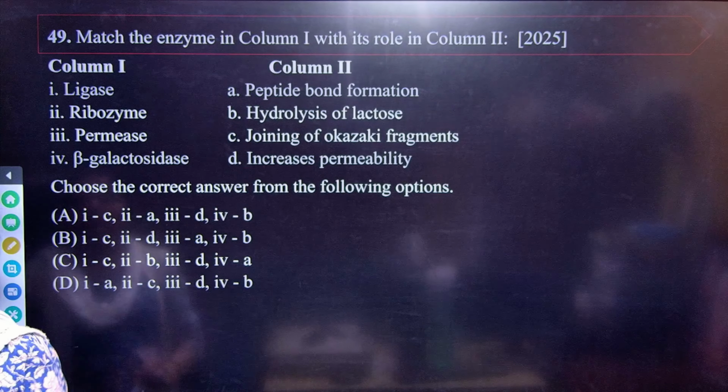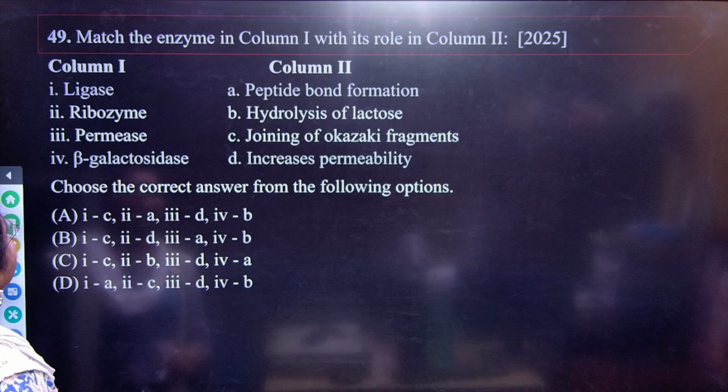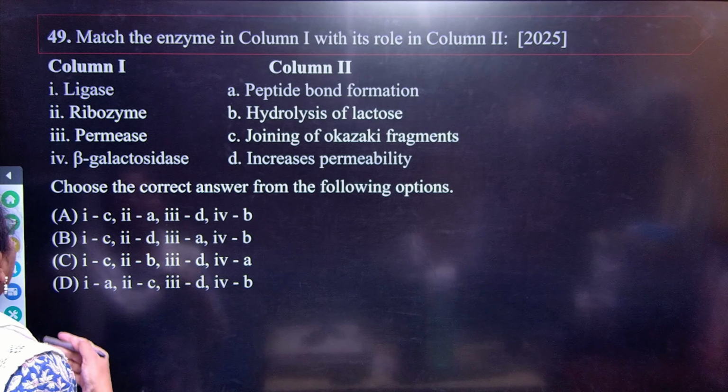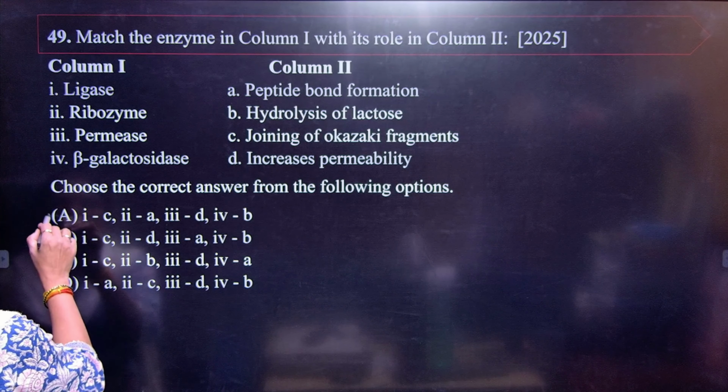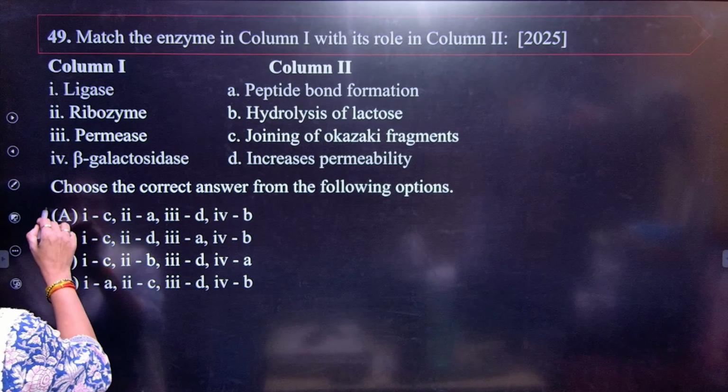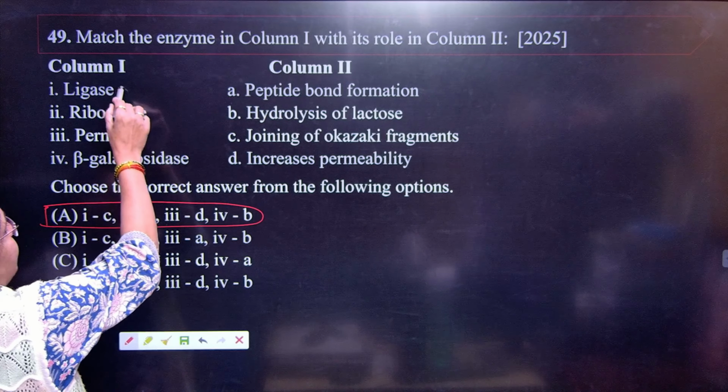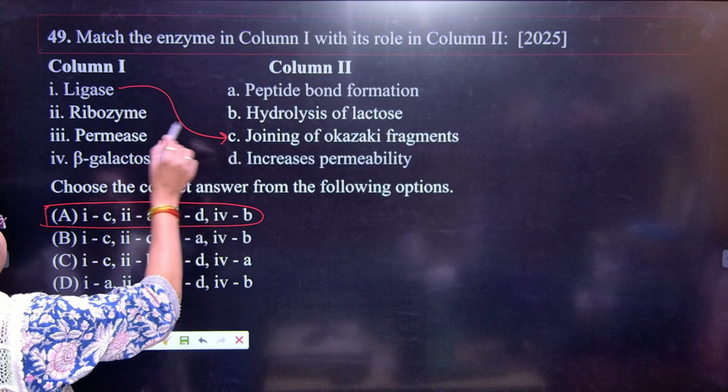Next, and the last question here, they have given the enzymes and the function. Okay, so your answer here is A, and let us see how it works. Ligase will give you the joining of the fragments.